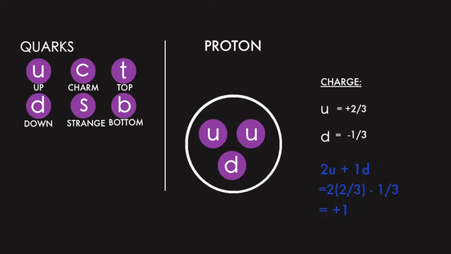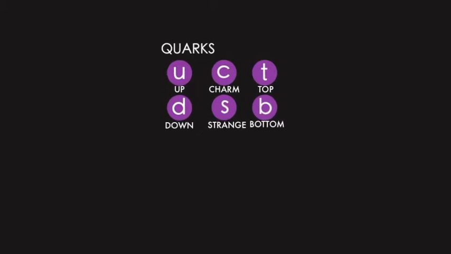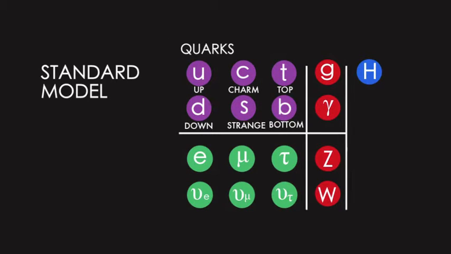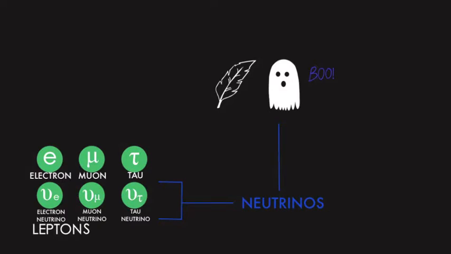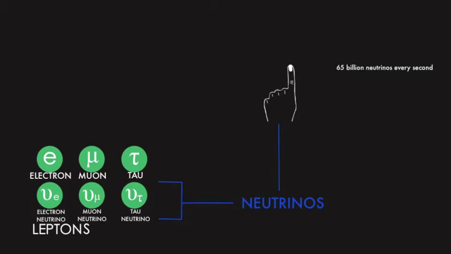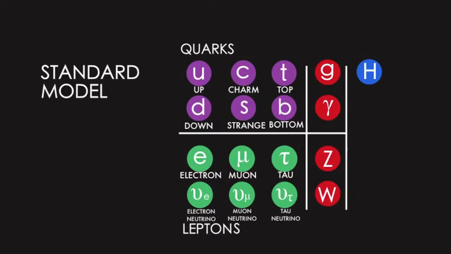Isn't that neat? But what about the electrons in an atom? Well, electrons are already a fundamental particle and come from the lepton family. In the lepton family, there are 6 fundamental particles. Unlike quarks, leptons do not come in groups. Rather, they are alone. Neutrinos are a very light particle that is practically undetectable, like a ghost. Billions of neutrinos emitted by the sun pass through you every second, but don't worry, the neutrinos won't hurt you.